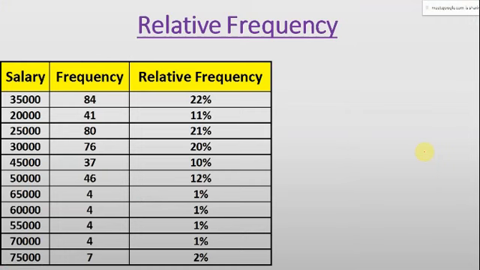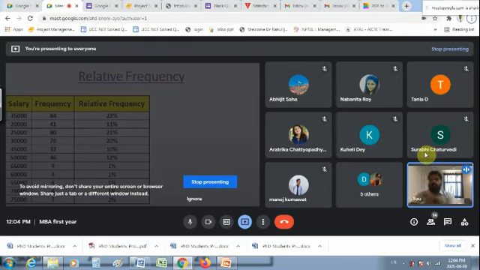Now what is relative frequency? It is mentioned over here. You can have a look at it also. I have prepared a relative frequency for all this data: 84 is what percent of 387, 41, then 80, and so on.